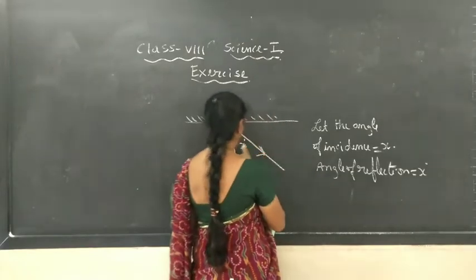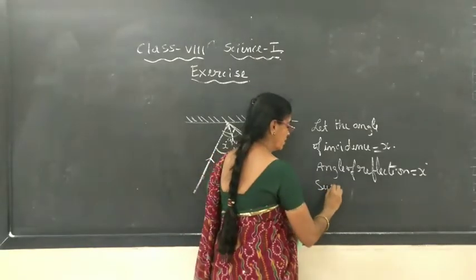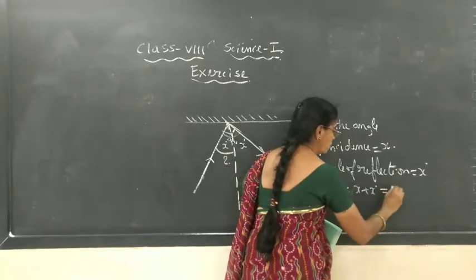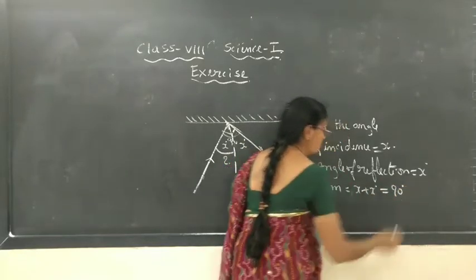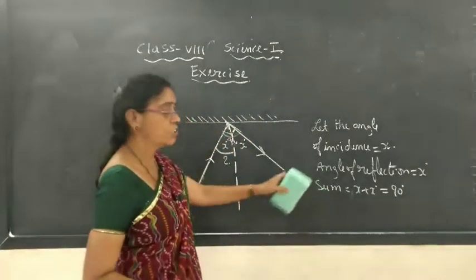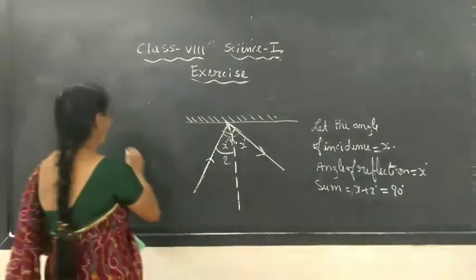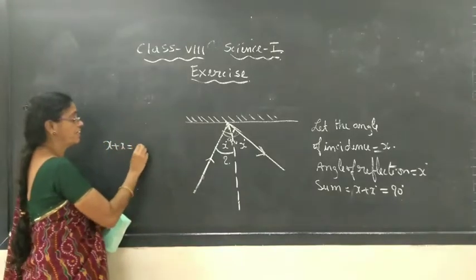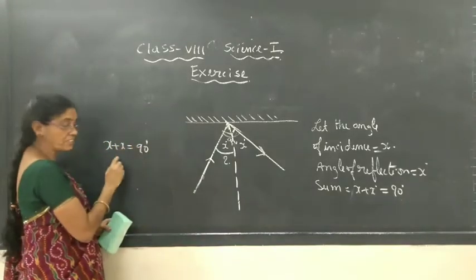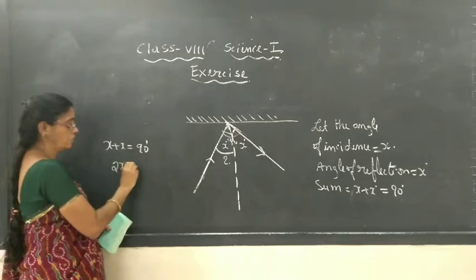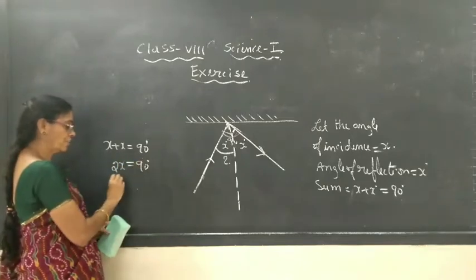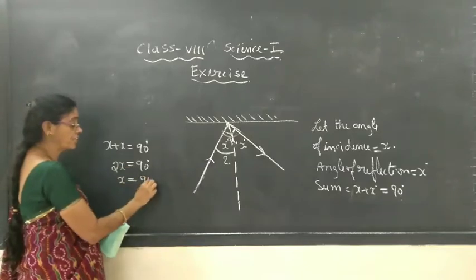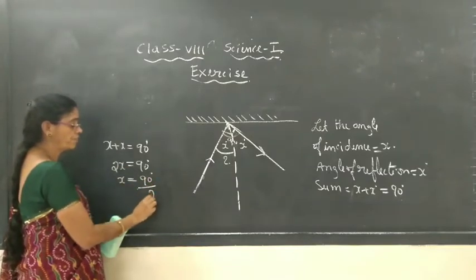The angle between them, the sum of the angles, their sum is x plus x, which is equal to 90 degree. Now solve this equation, you will get the x value. Here I will work out: x plus x is equal to 90, x plus x is 2x is equal to 90 degree. Therefore, x is equal to 90 into 1 by 2; if you bring this side, it will change into divide.